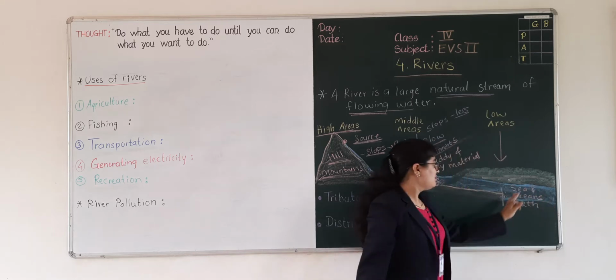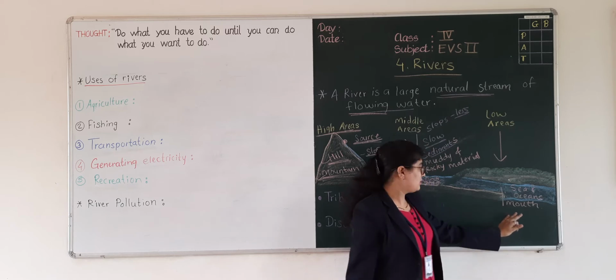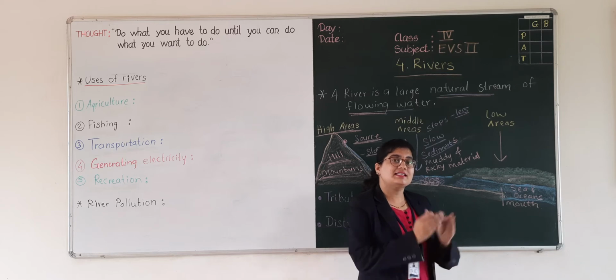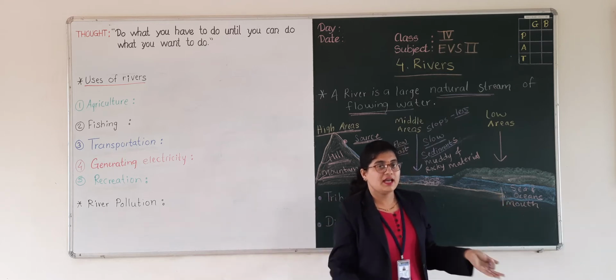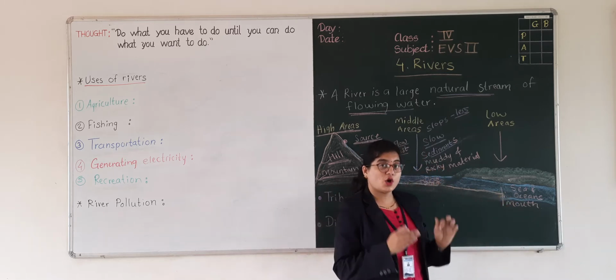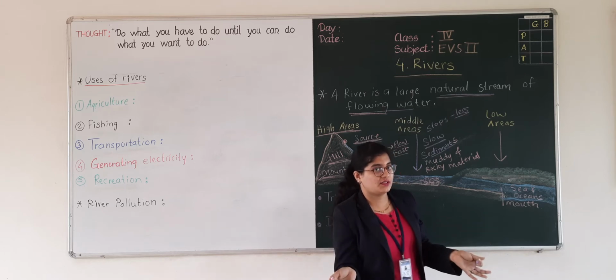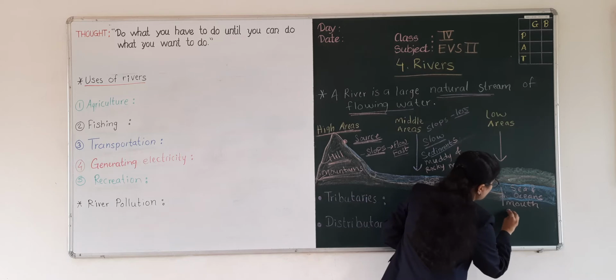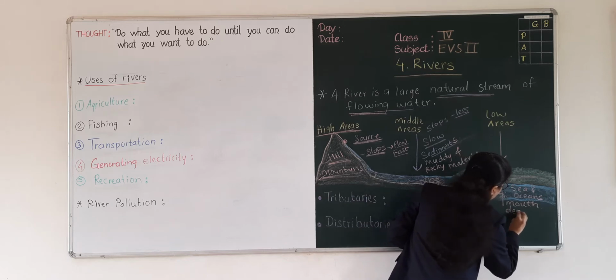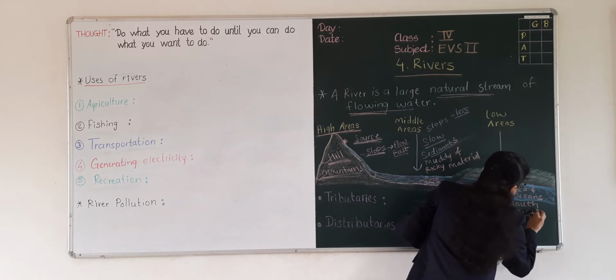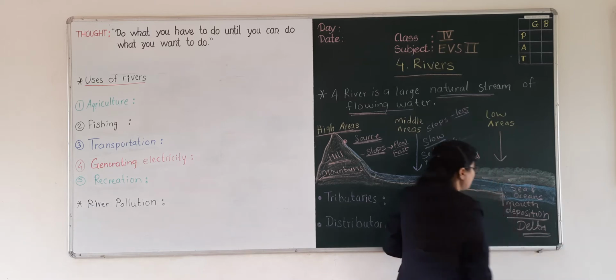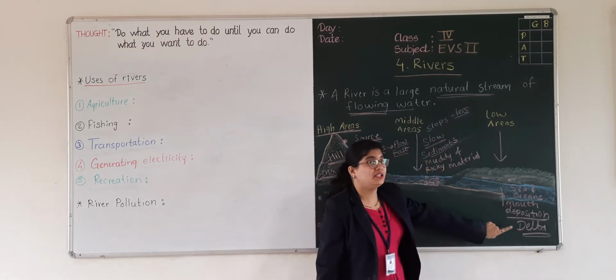Where is the mouth of the river? It is at the sea and oceans, as these are larger water bodies, and the river joins them. Here, due to the deposition of soil, we have a delta at the mouth of the river.